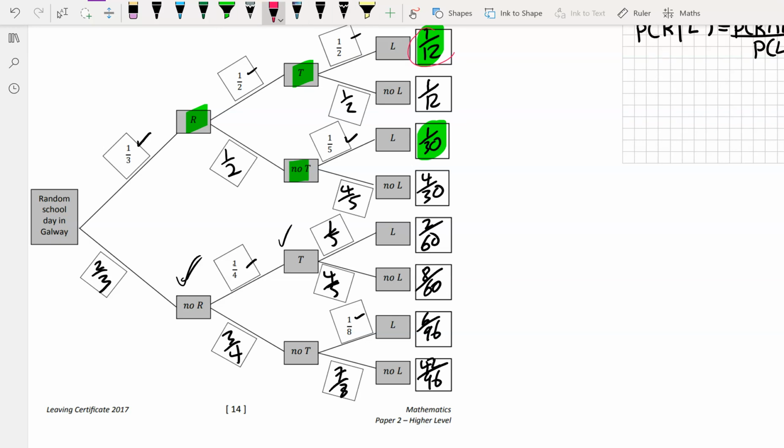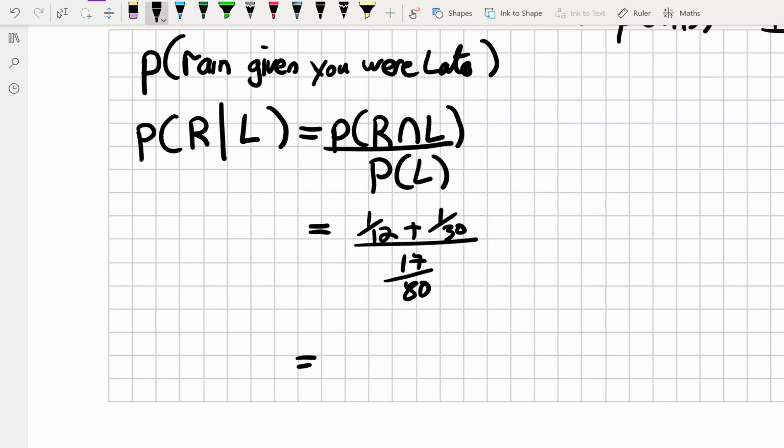So these two ways, the 1/12 or the 1/30th, are the two ways in which it's raining and you're late for school. So it's this situation or this situation, and we know or means add. So putting in your values, you're going to get a final answer of 28/51.